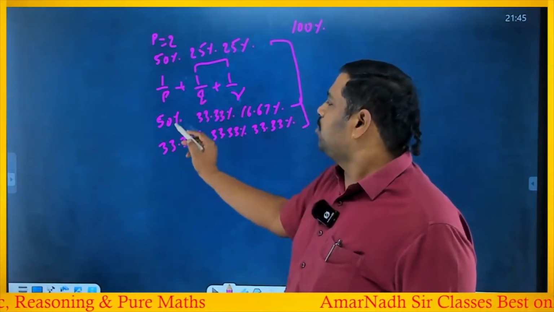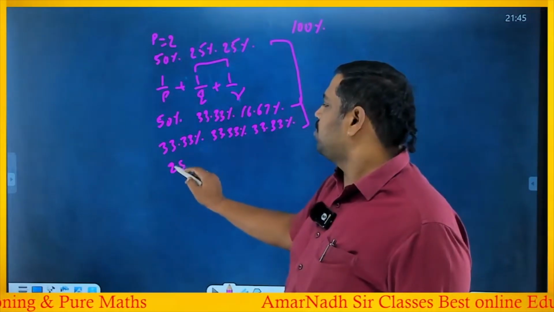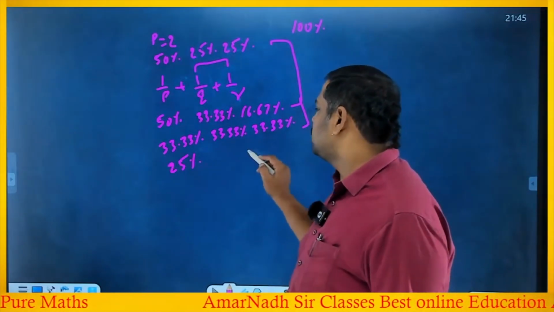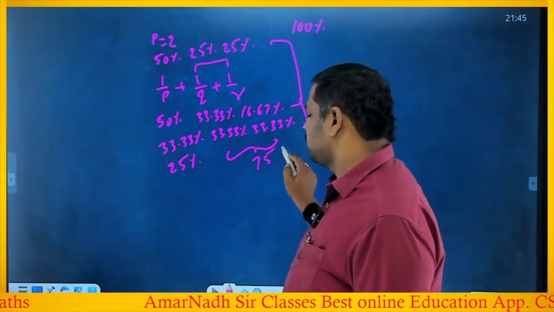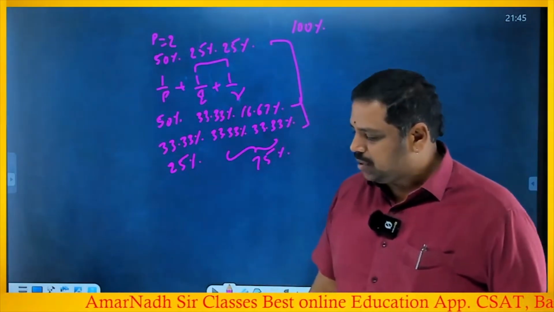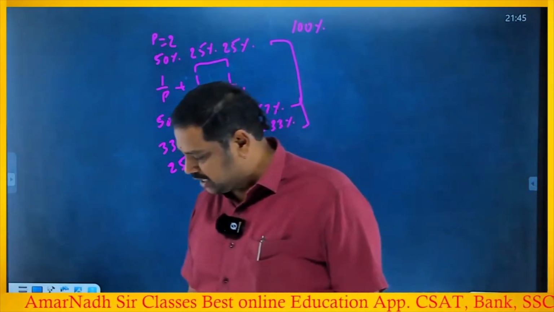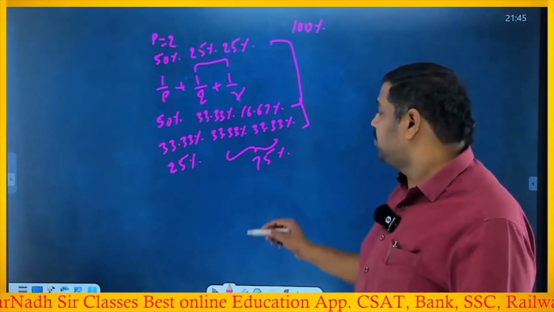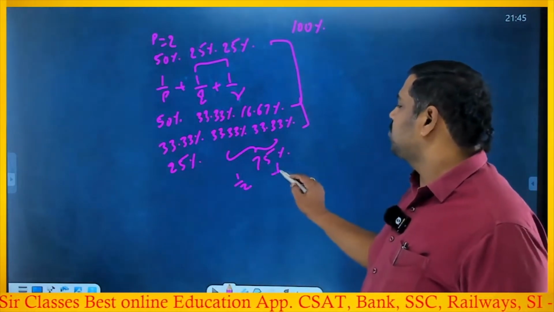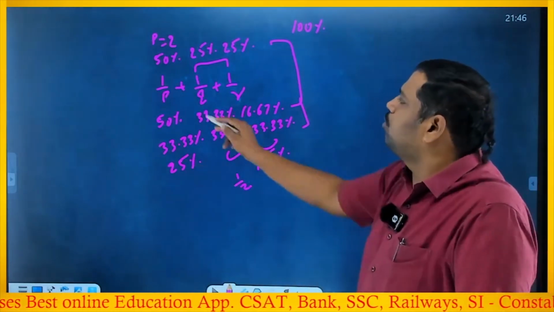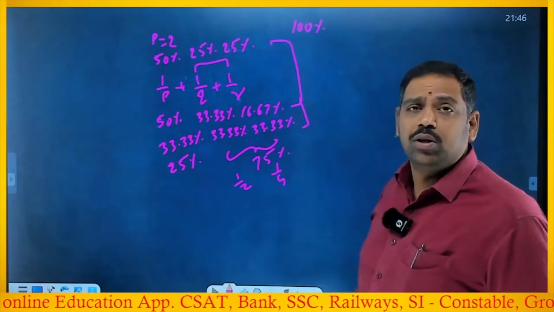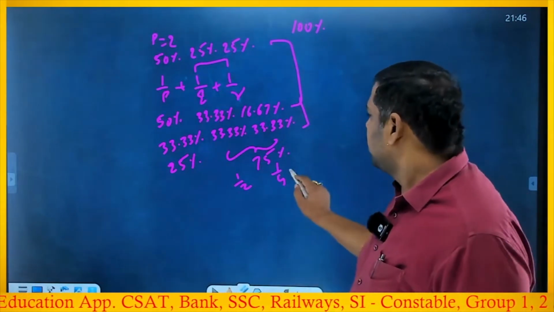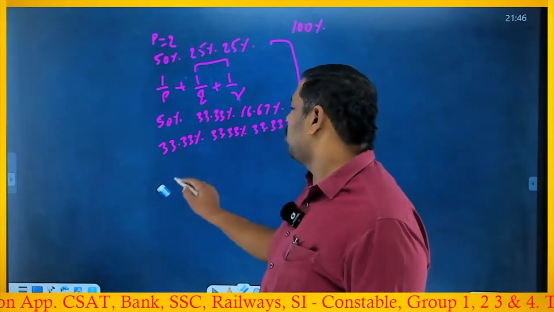Suppose 1 by 2, 1 by 3. Now if I go for 1 by 4, 25%, the remaining two should sum to 75%. You will get 75% in multiple ways, like 50% plus 25%. But the problem is if you take 50%, it is 1 by 2 and 25% is 1 by 4, which is the same as already counted: 1 by 2, 1 by 4, 1 by 4. So don't go for it again. 25% is not a possibility.